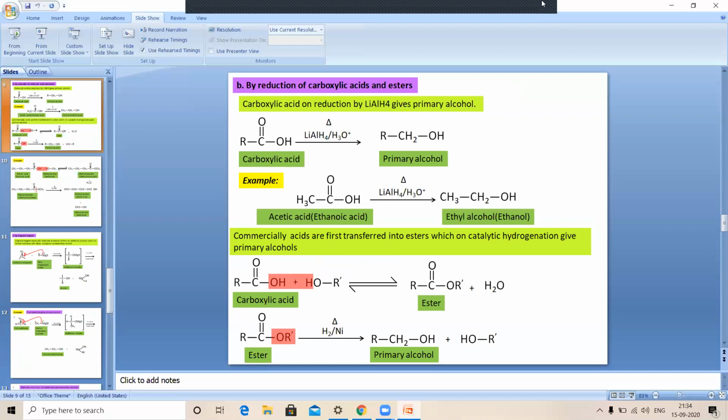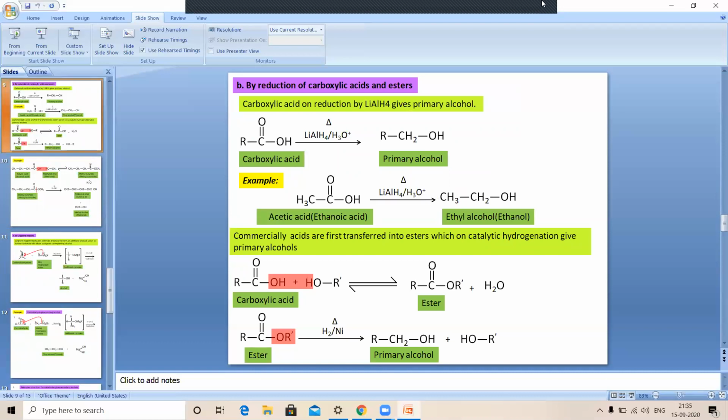Next, we can also reduce carboxylic acids and esters, and again prepare alcohols. When reduction of carboxylic acid is done, here you use the strong reducing agent, LiAlH4.